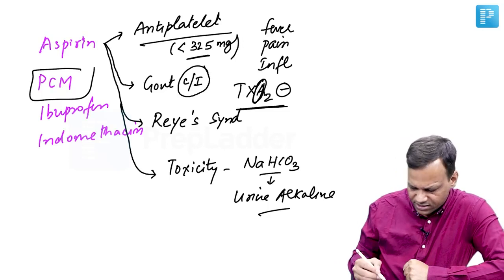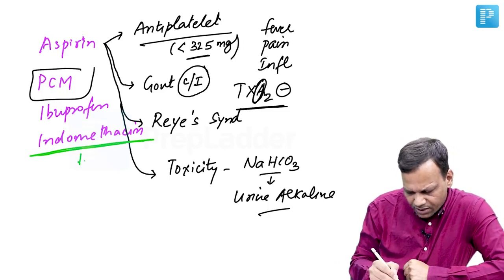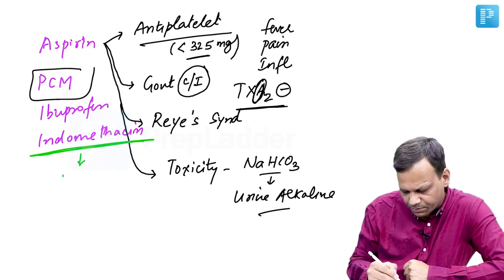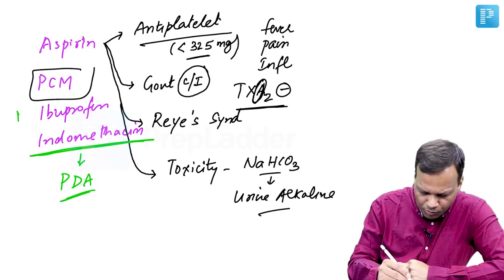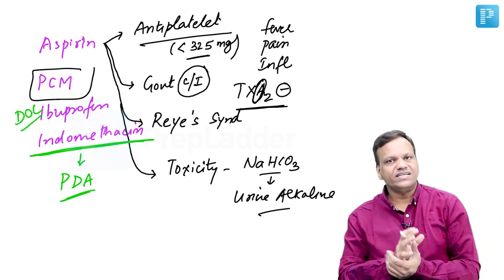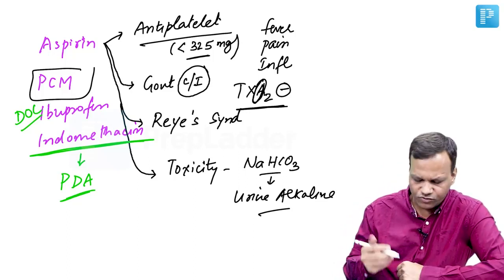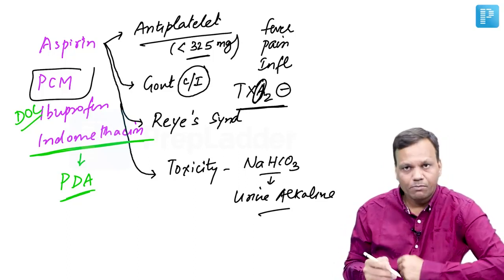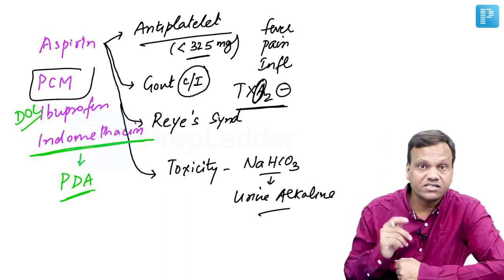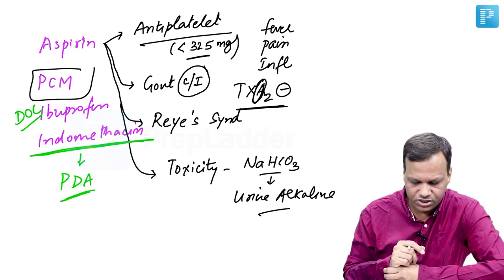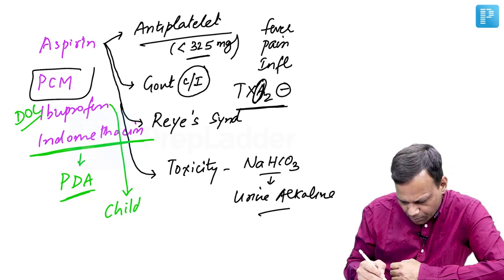Okay. Then moving to the next drug, indomethacin. Indomethacin was commonly preferred, or we can say the drug of choice, for treatment of patent ductus arteriosus. But nowadays, ibuprofen has become the drug of choice. Even indomethacin can be used, but ibuprofen has lesser risk. But if we give them early or late in the pregnancy, before the delivery, there is a risk of premature closure of ductus arteriosus.